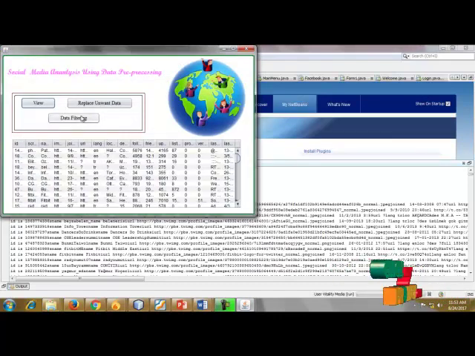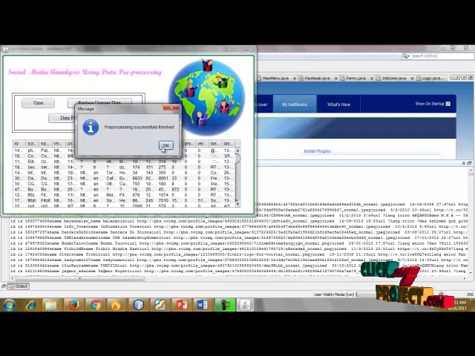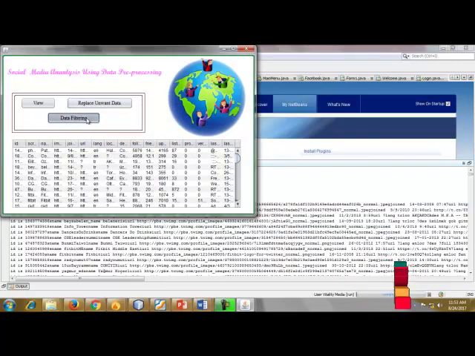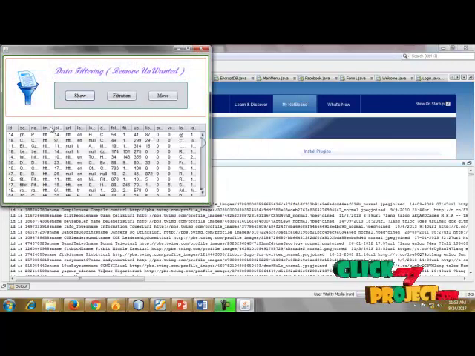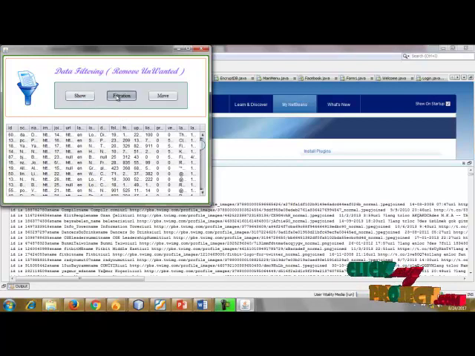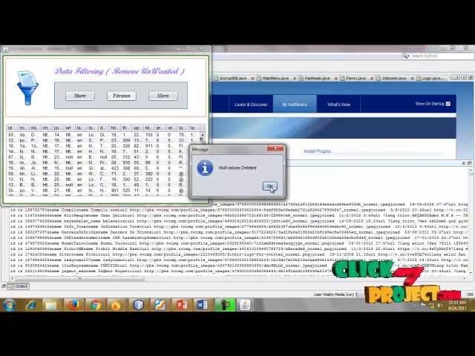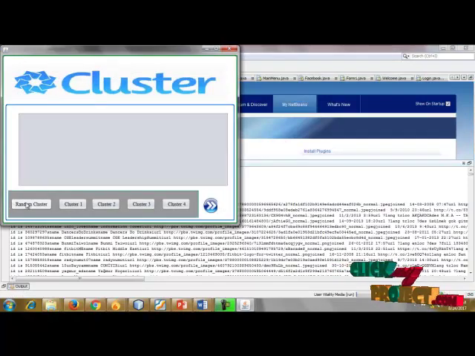Show the data. Replace unwanted data. Now the symbols are converted to null. The pre-processing is completed. Next, data filtering. They remove the unwanted values, so the data is going to be converted. This is the data filtration, so the null values are detected. Okay, the next one is the clustering.